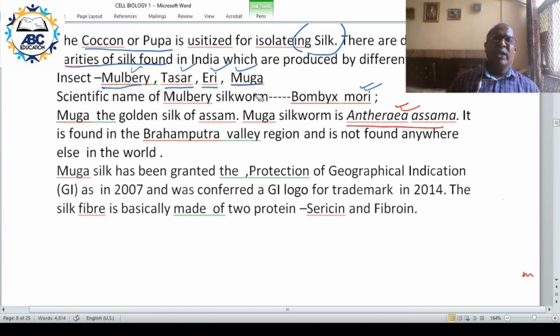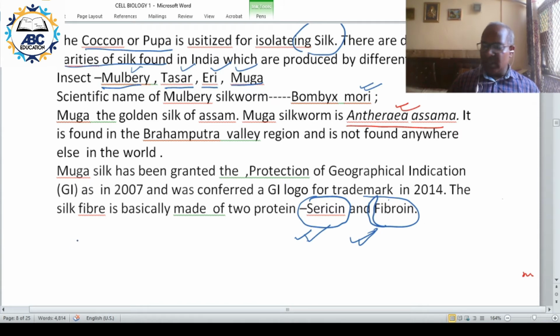Now, silk is basically protein in nature, and it has two components, sericin and fibroin. These are the two components of silk.